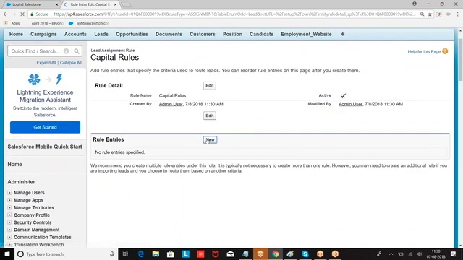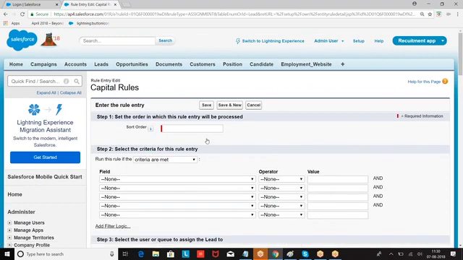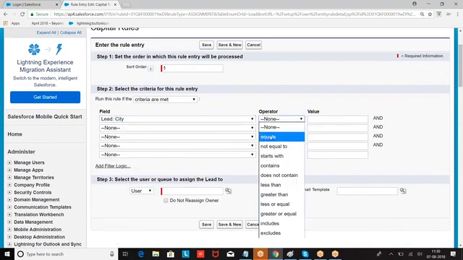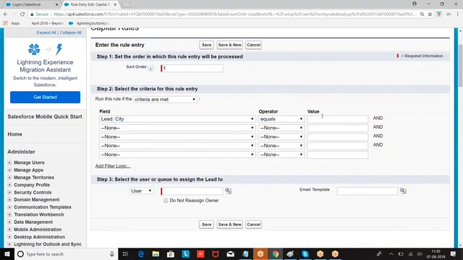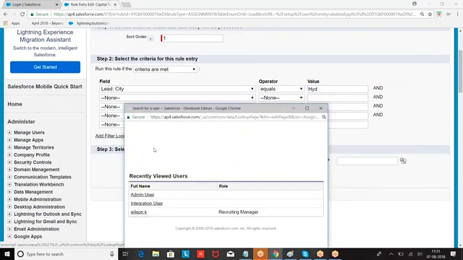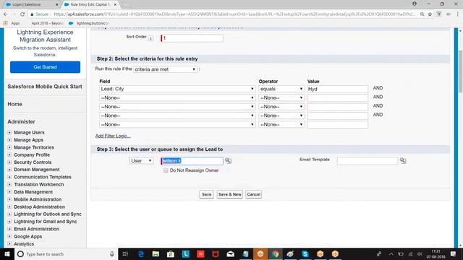A single rule can have multiple conditions. First condition: if city equals Hyderabad, assign Wilson as the owner.